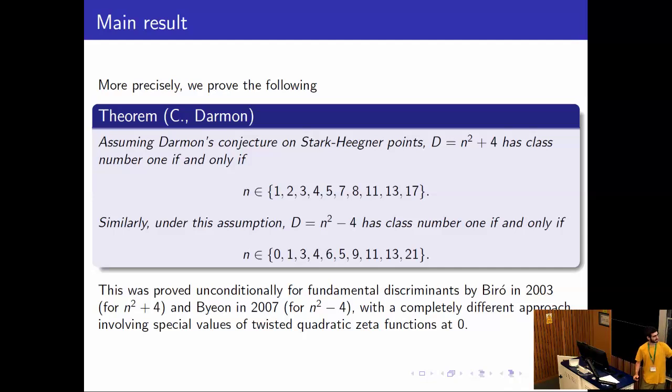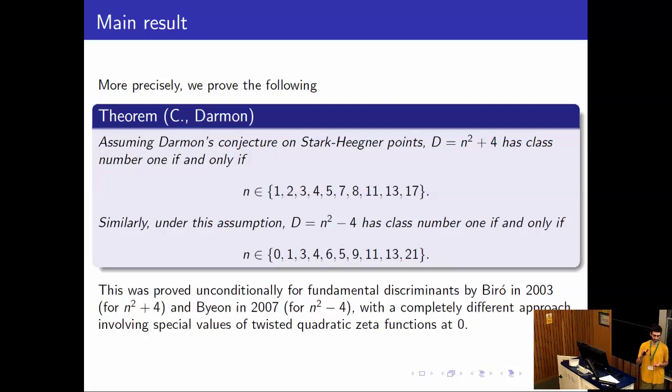But this was actually proven unconditionally for fundamental discriminants by Biro in 2003 and Bion in 2007, with the same method adapting the method of Biro, with a completely different method. And I will say almost nothing about this, but basically you take the zeta function of the quadratic field and you twist it by some character of prime conductor Q. And you have a factorization in terms of L functions.